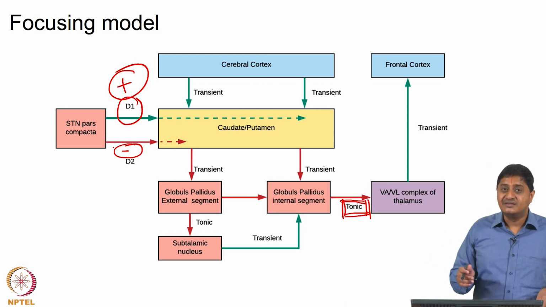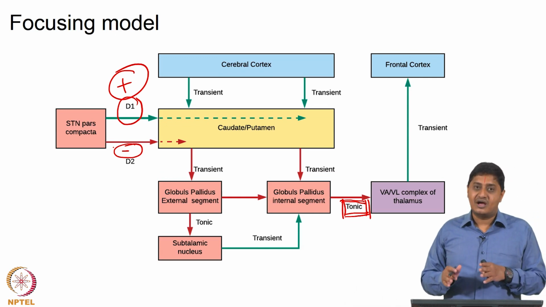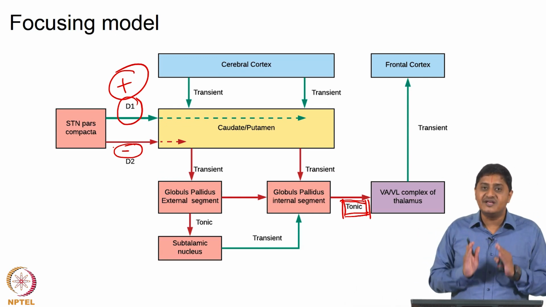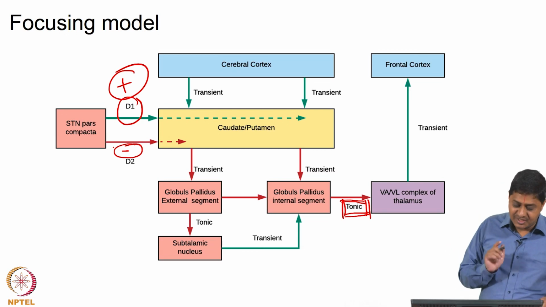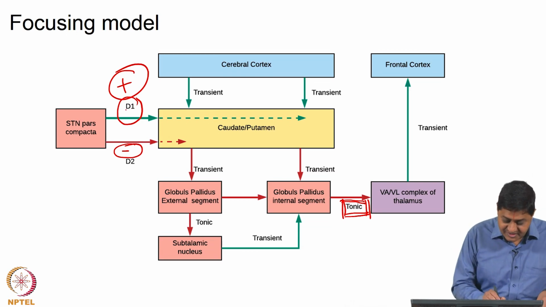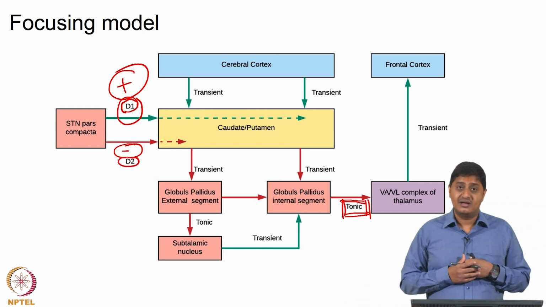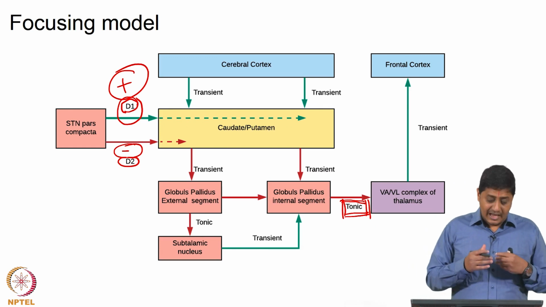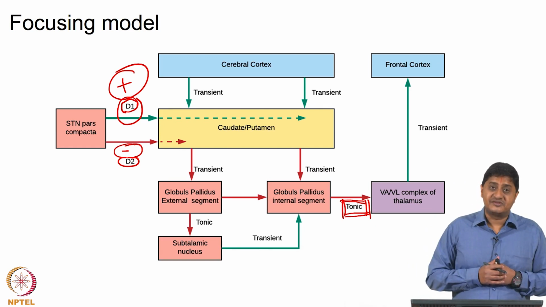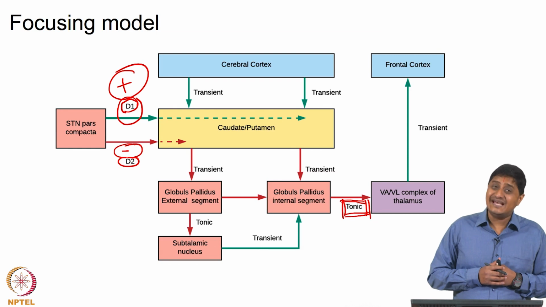So, essentially the net effect of dopamine on the thalamocortical neurons is always excitatory. That is because there are two different receptors. The D1 receptors are present in the direct pathway and the D2 receptors are present on the medium spiny neurons of the indirect pathway.